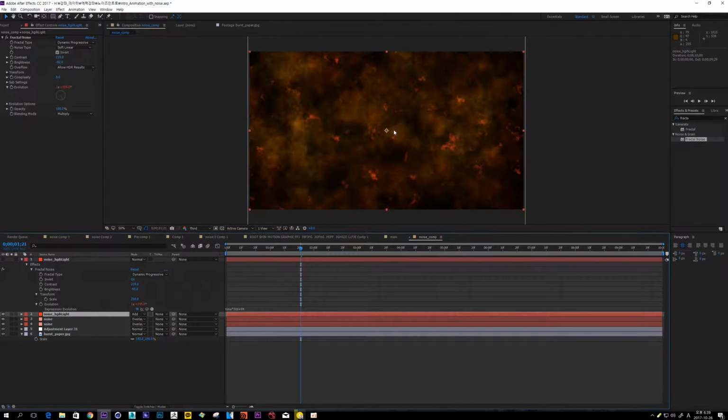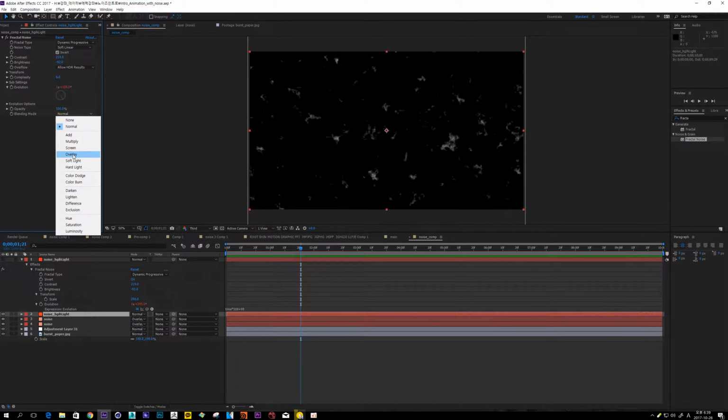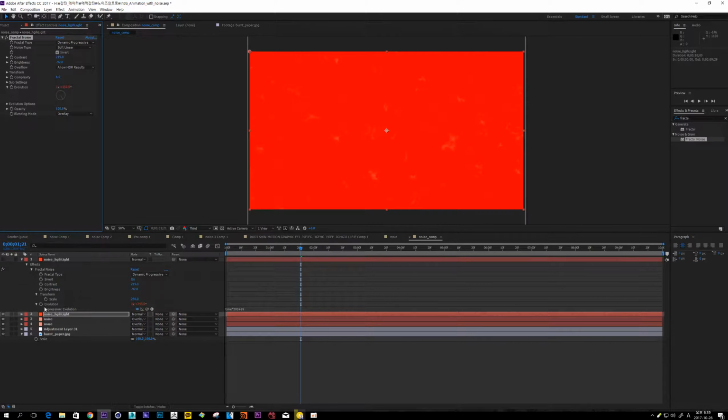I think some people is confused of this concept, but this blending mode is blend fractal noise and this layer color. So when I change overlay, so this black and white noise is blend with this red color.